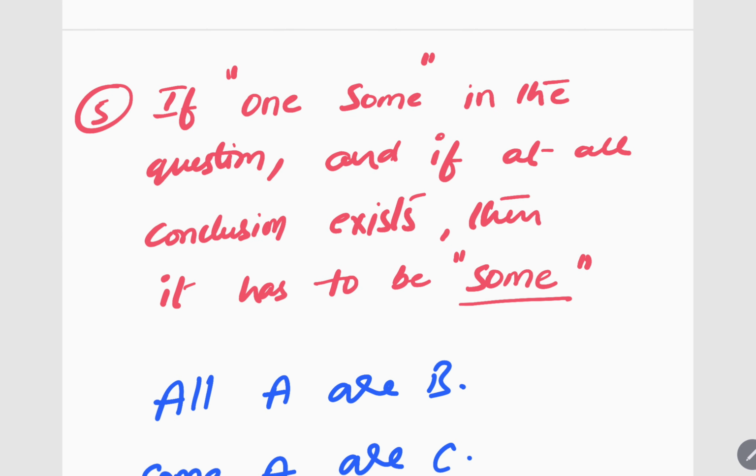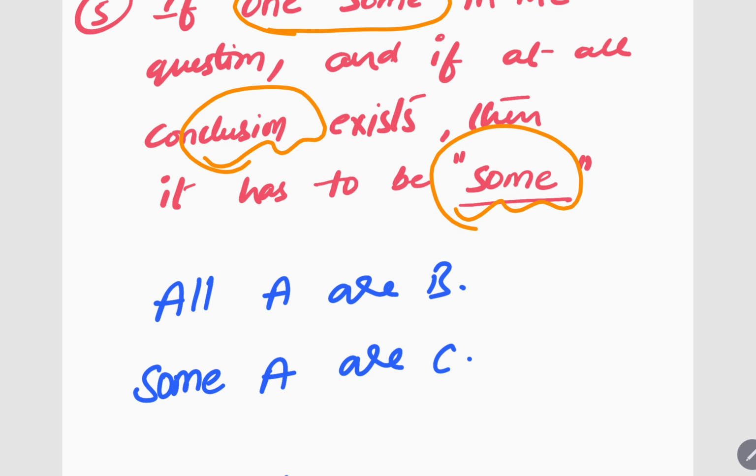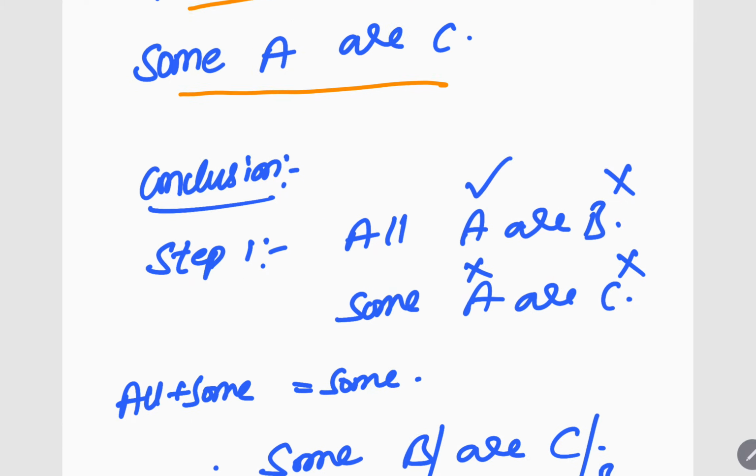Okay. Now let us see the fifth trick. If one some is there in the question, and if at all there is a conclusion, your answer also should be with some only. Very simple. See, all A are B is one statement. Some A are C is one statement. If at all there is a conclusion for this question, the conclusion should be with some. Conclusion cannot be with all or any other quantifier. If there is one some in the question, the conclusion should be with some only. This is another trick.